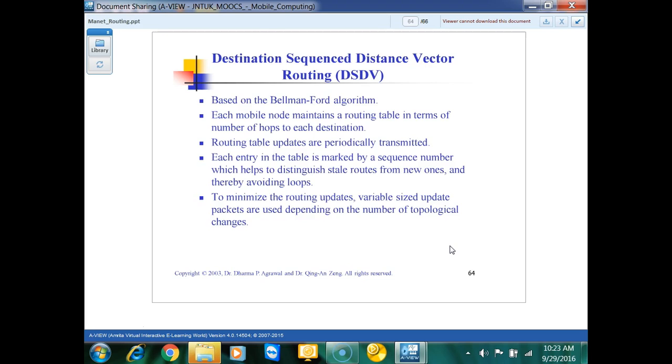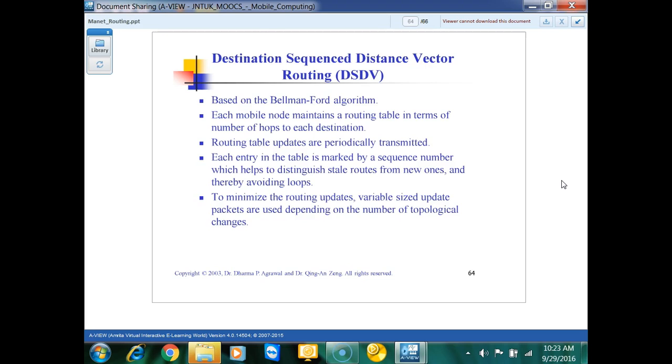In routing tables, you will actually maintain a sequence number also. Suppose the previous sequence was stored and some loop happened. That loop can also make a loop, but that is a stale loop, and that is not a good loop, not a valid loop. So how do we actually avoid loops?